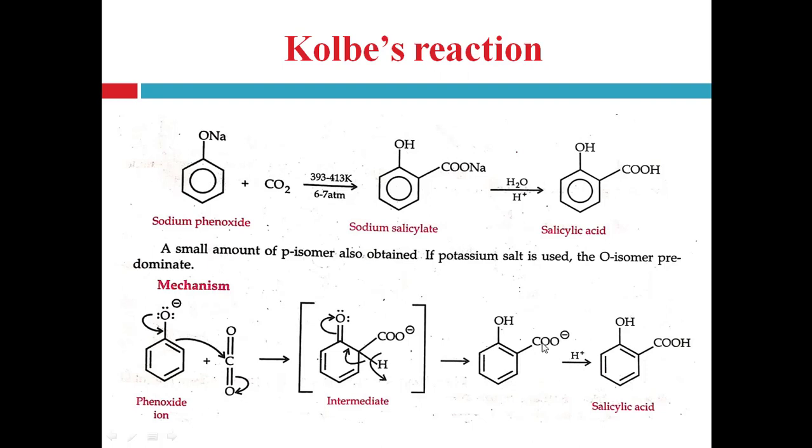On acidification of the salicylate ion, it is converted into salicylic acid, right. So in the Kolbe reaction, salicylic acid can be prepared from phenol, right. So this reaction is also important in conversions, right. When you are asked to convert phenol to salicylic acid, right, the Kolbe reaction can be used.